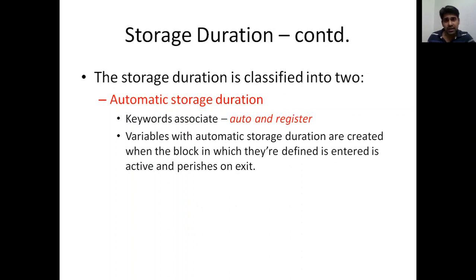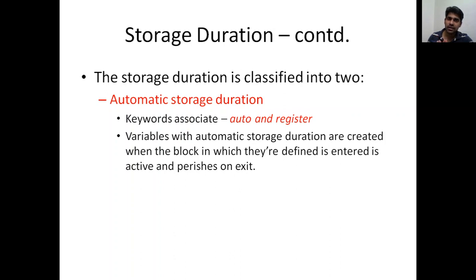Variables with automatic storage duration are created when the block in which they are defined is entered, are active, and perish on exit. Which basically means that if you define a variable using auto or register, it will be available only at the time when that particular function in which the variable is defined is invoked.